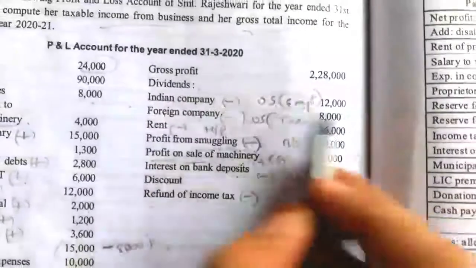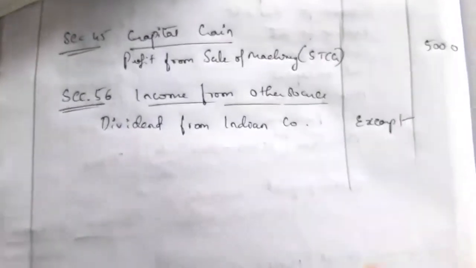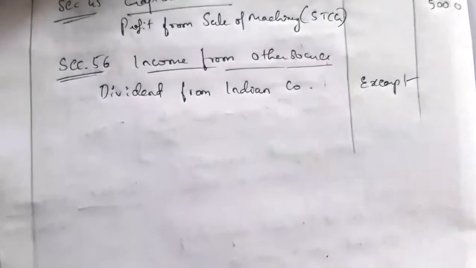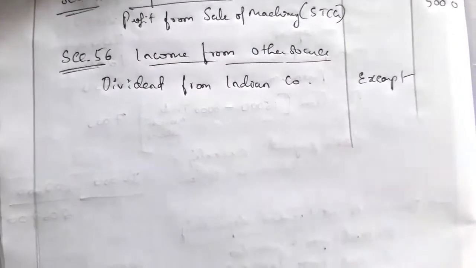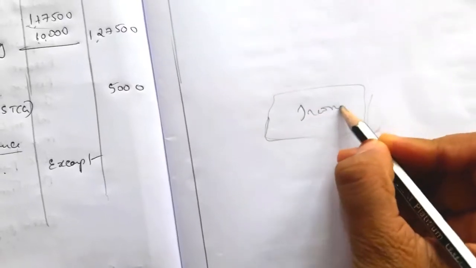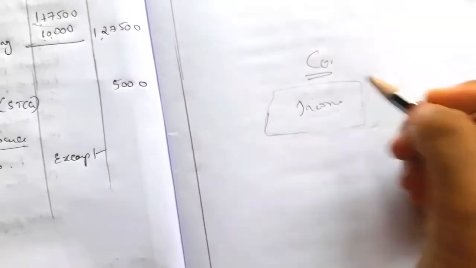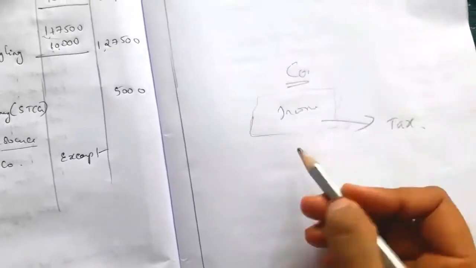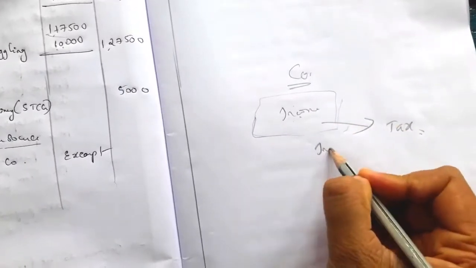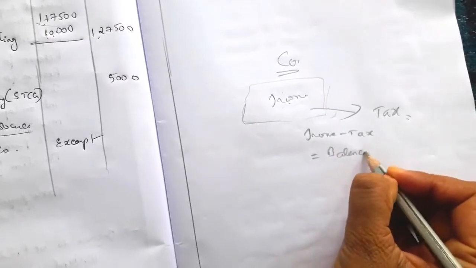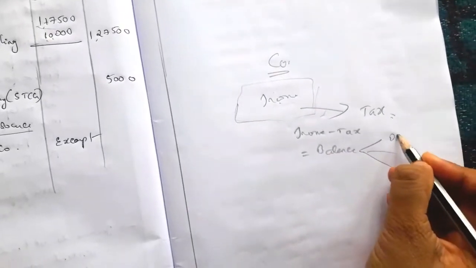Indian company dividend is exempt because the company will be paying tax on its entire income. Out of the total income of a company, the company will be paying a tax on this total income. After payment of tax, on the balance income that is left, the dividend is distributed among the shareholders.